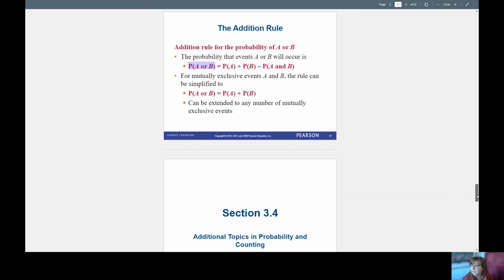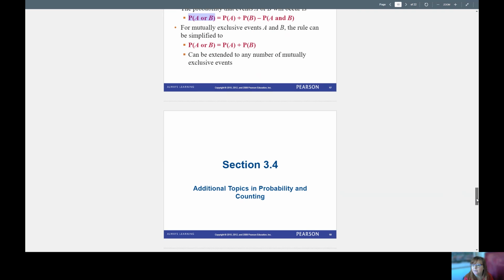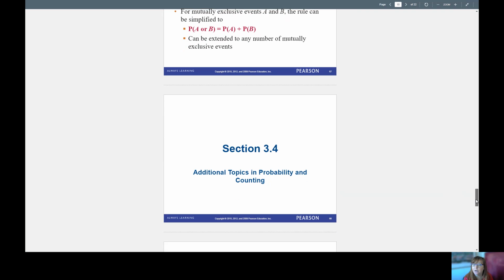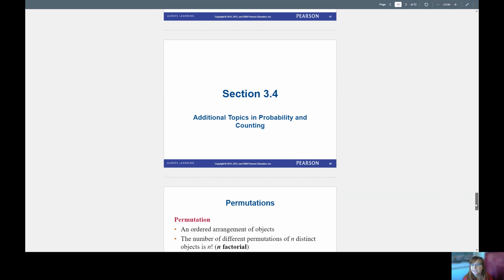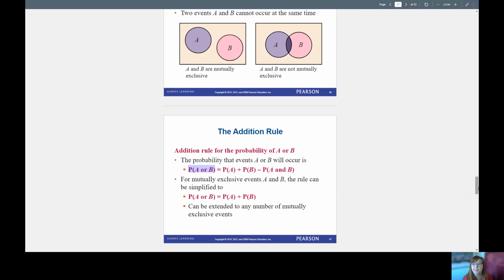All right. I was going to go ahead and cover section 3.4 as well. 3.4 is additional topics in probability. Actually, I'm going to stop there, and you can do the first part of your unit 2 homework 2.